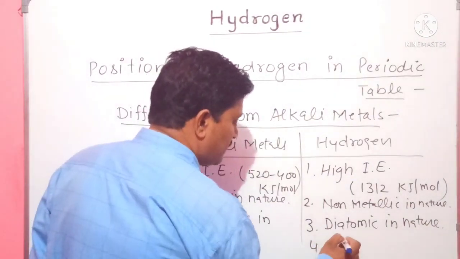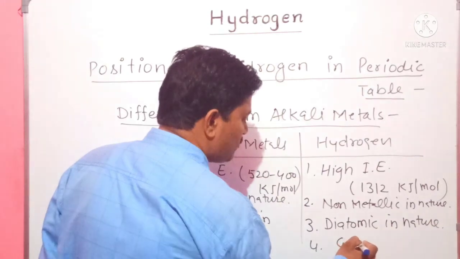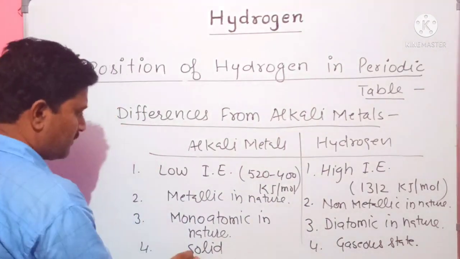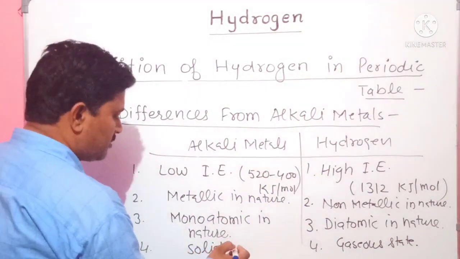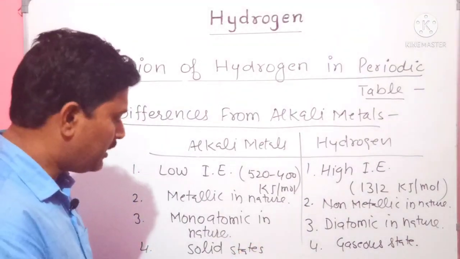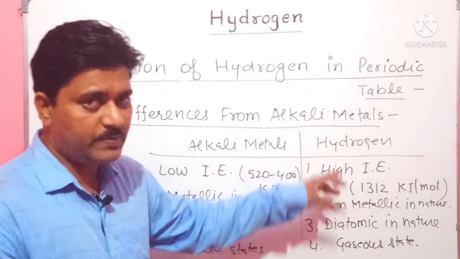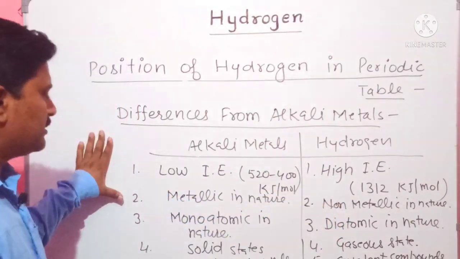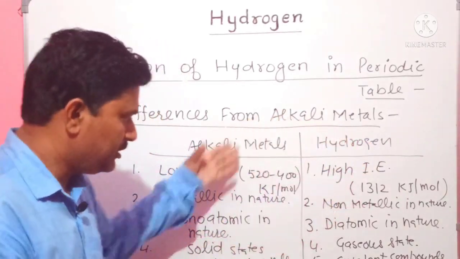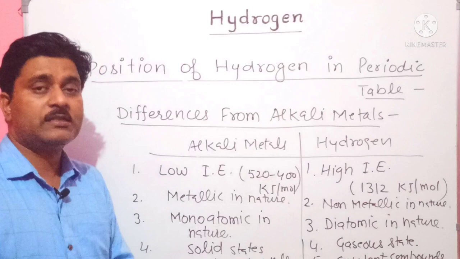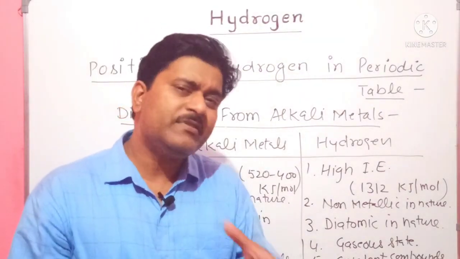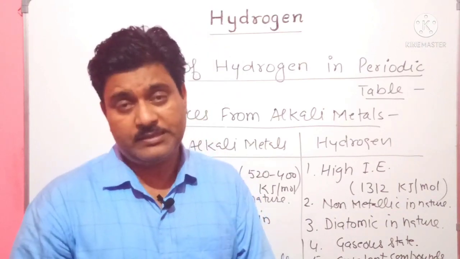But hydrogen is found in gaseous state. Sodium, potassium, rubidium, all are in solid state, but hydrogen is present in gaseous state. It means hydrogen differs from the alkali metals in these properties. So it does not 100% resemble the alkali metals. It differs in some properties from the alkali metals.